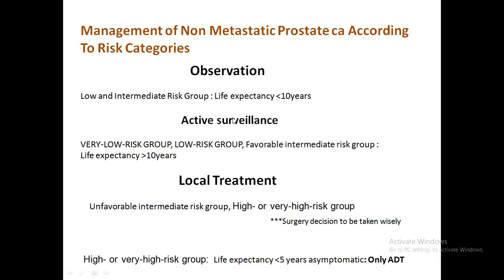Active surveillance is for the very low risk group, low risk group, and favorable intermediate risk group having life expectancy more than 10 years. But local treatment by virtue of radiotherapy or radical prostatectomy should be done when it is the unfavorable intermediate group or higher, that is the high or very high risk group, as you find out on investigations. Here, one important thing: it has been mentioned that in the high or very high risk group where the life expectancy is less than 5 years and the patient is asymptomatic, you can go for androgen deprivation therapy only.